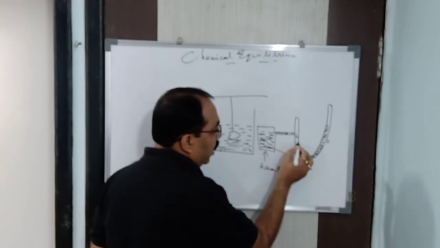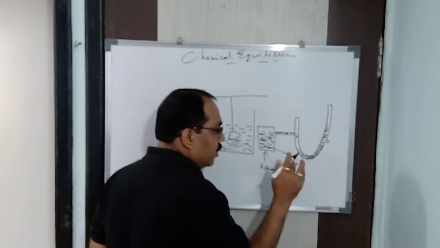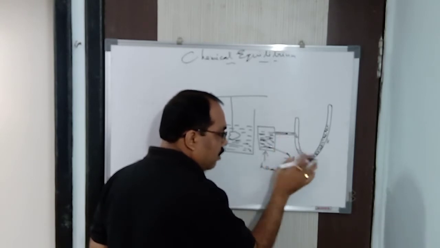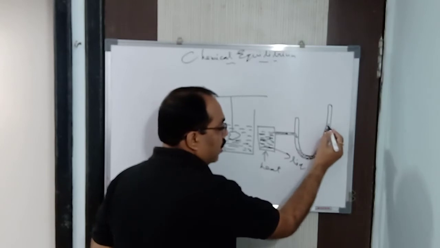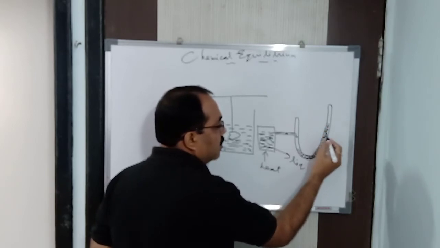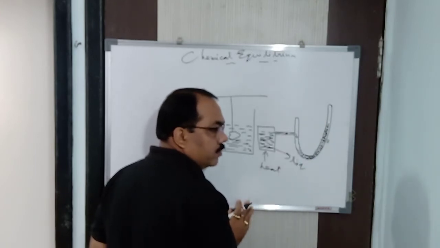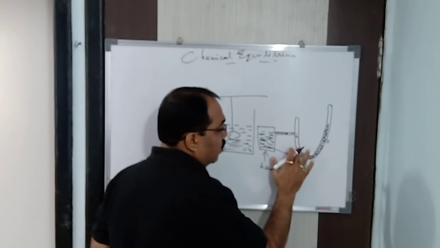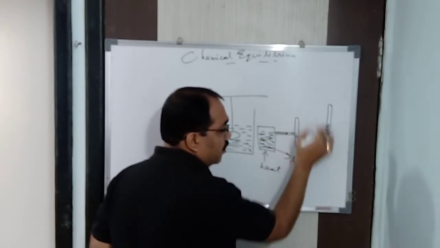Now, initially the mercury is at the same height in both limbs. But after that, when the water vapor pushes, you will find this limb comes down and this limb goes up. Got it? Hence there is a rise in the level of mercury in this limb. So that means the pressure is increasing because water vapor is pushing.